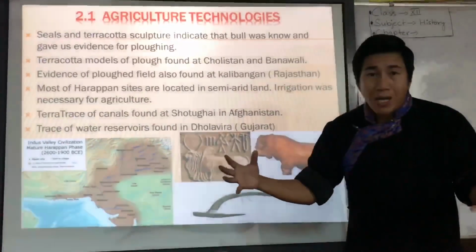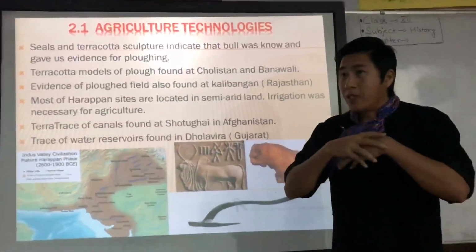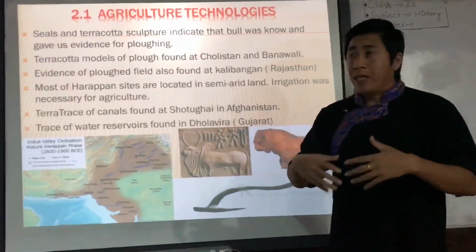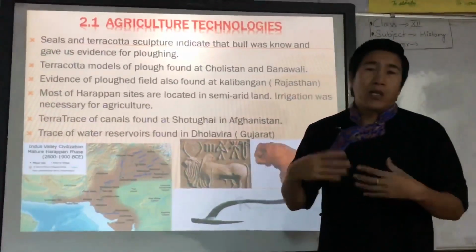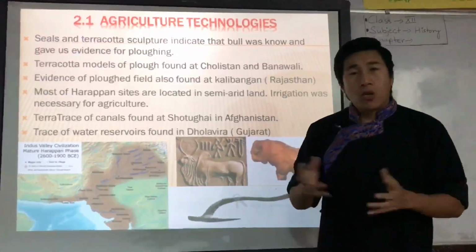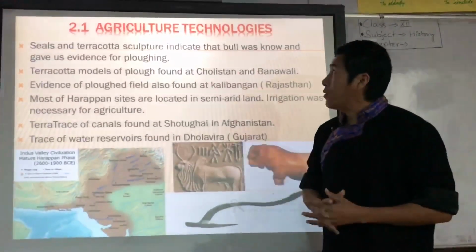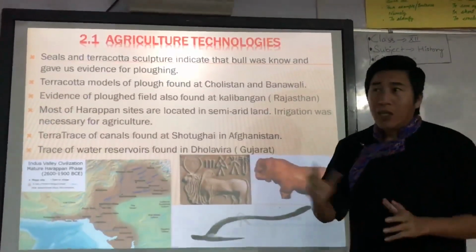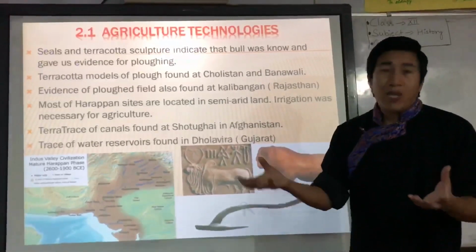Because they stored the water during the autumn and spring season, and then what they do with this stored water is use it for agriculture purposes or anything they want to use. So this is all about the agriculture technology of Indus Valley civilization and how archaeologists found out about the agriculture practice.